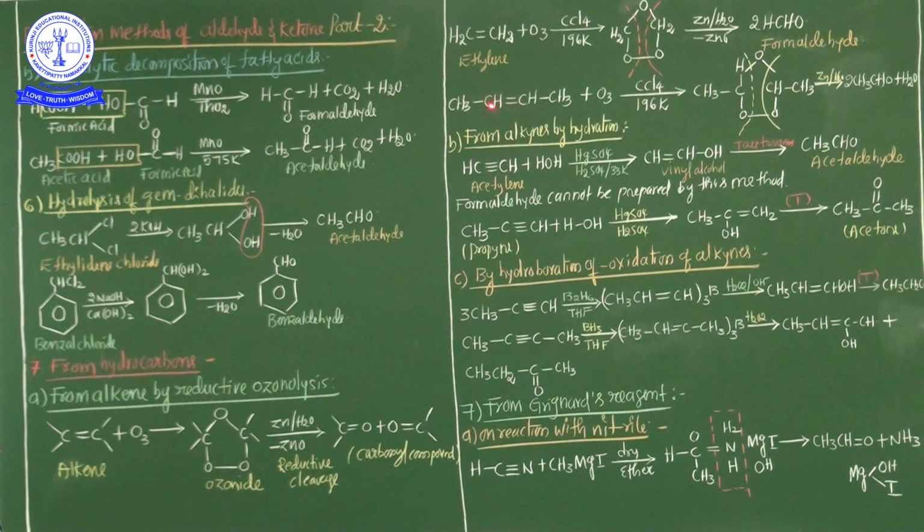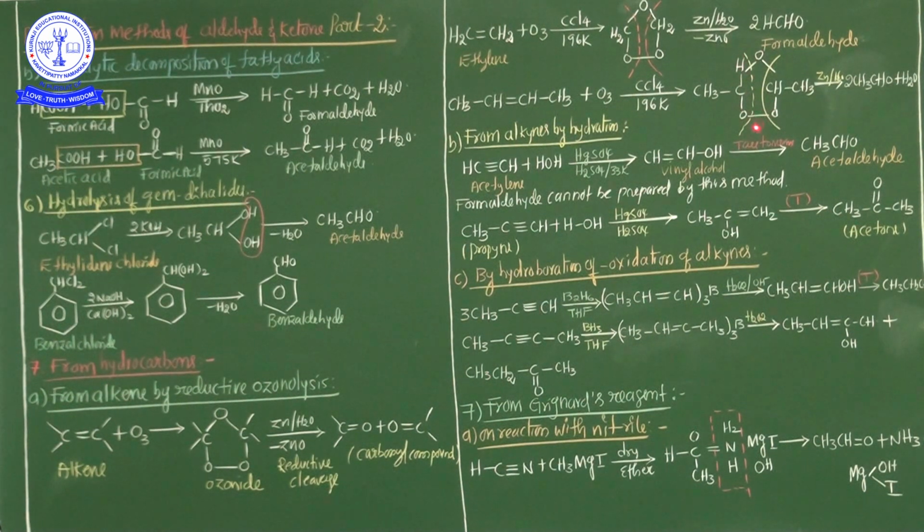The double bond is present between the second carbon and the third carbon. That's why this compound's name is but-2-ene. Now this but-2-ene is treated with ozone under the same optimum conditions, 196 Kelvin and carbon tetrachloride. What happened, my dear students? The intermediate product, an ozonide group, is formed.